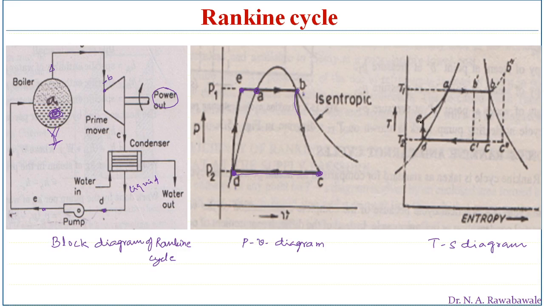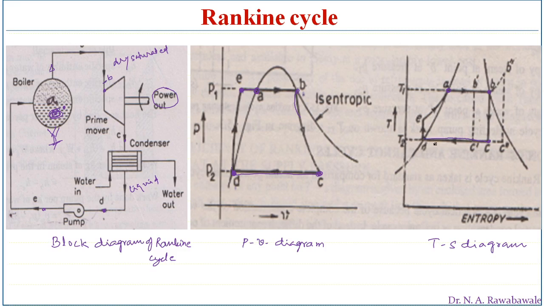Similarly, that is represented on the TS diagram. At point A, this saturated water absorbs heat energy and gets converted into steam. We assume that the steam coming out of the boiler is dry saturated first. At point B, dry saturated steam comes out, and that steam is passed into the turbine and expanded isentropically from B to C. From point C, it enters the condenser, where the steam is condensed and converted completely into liquid.